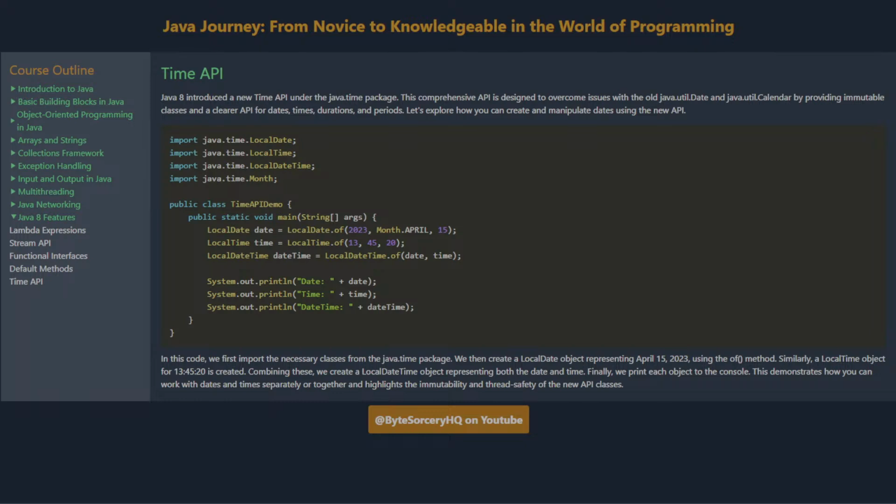In this code, we first import the necessary classes from the java.time package. We then create a LocalDate object representing April 15th, 2023, using the of method. Similarly, a LocalTime object for 13:04:05:20 is created. Combining these, we create a LocalDateTime object representing both the date and time. Finally, we print each object to the console. This demonstrates how you can work with dates and times separately or together and highlights the immutability and thread safety of the new API classes.